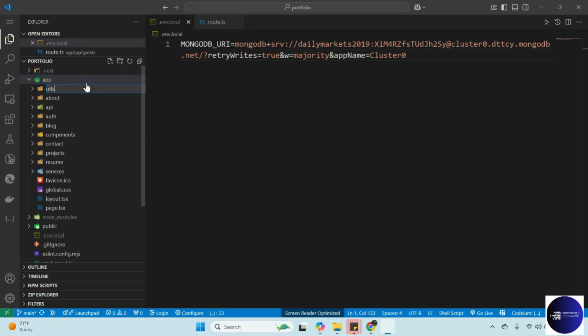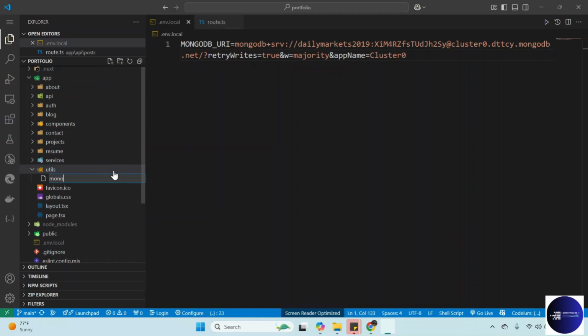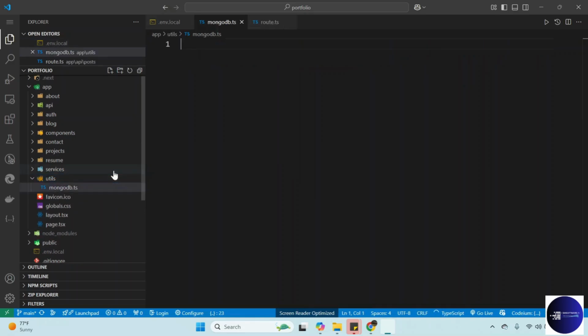So you call the folder YouTube, and then in YouTube we can create now a connection file, mongodb.ts, since we are using TypeScript.